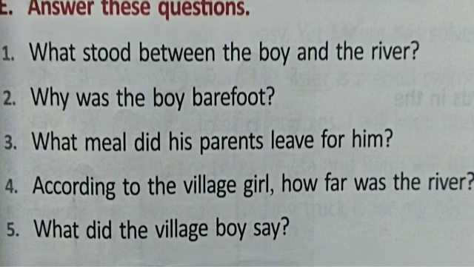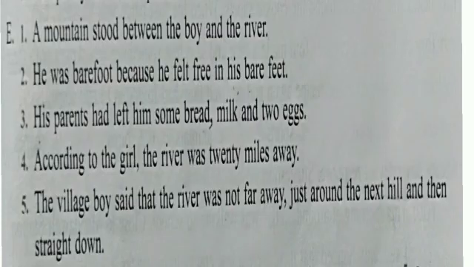The fourth question is: according to the village girl, how far was the river? Yes, the village girl said that the river was 20 miles away. And the next question is: what did the village boy say? The village boy said that the river was not far away, just around the hill and then straight down. Children, here you have the answers for the questions. Enter them in your classwork book and learn them.